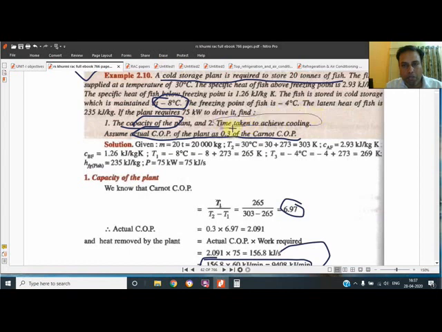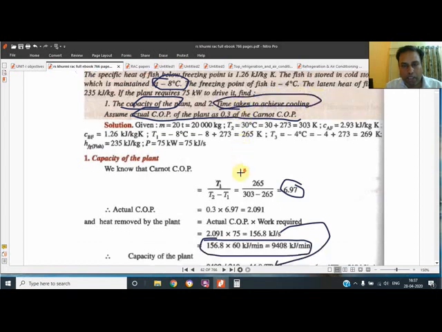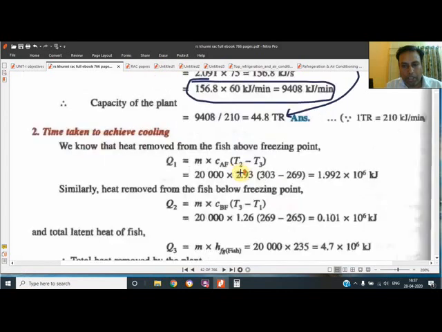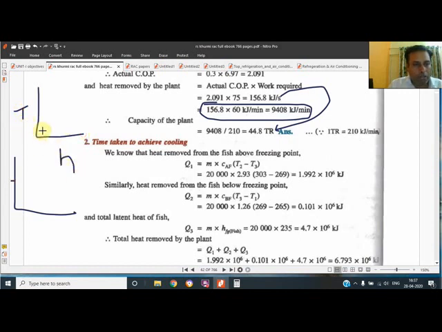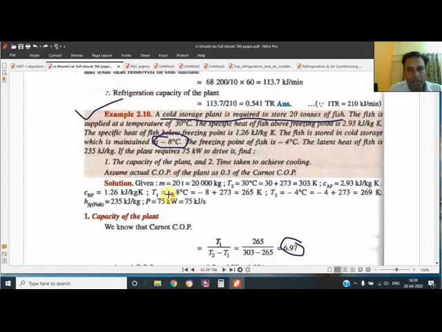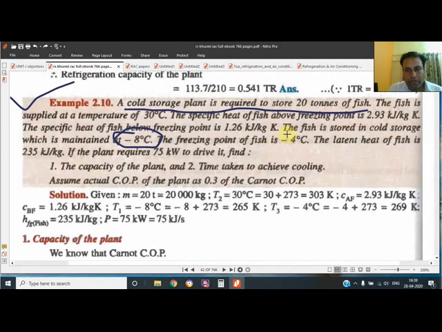Now they want the time required to achieve the cooling, the second thing they have asked. Because for whatever liquid we want to freeze, I have drawn this curve several times. If the temperature is shown here and the heat is shown here, we should firstly know the freezing point of fish, that is given as -4.